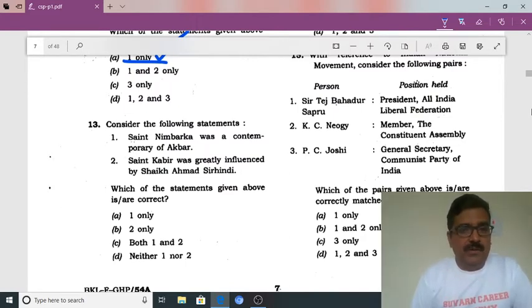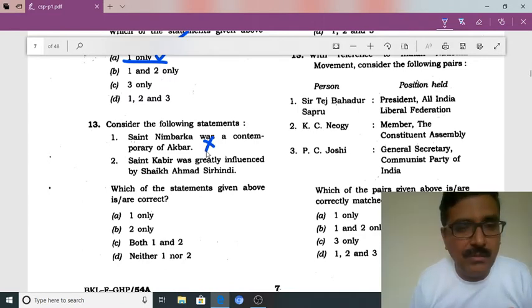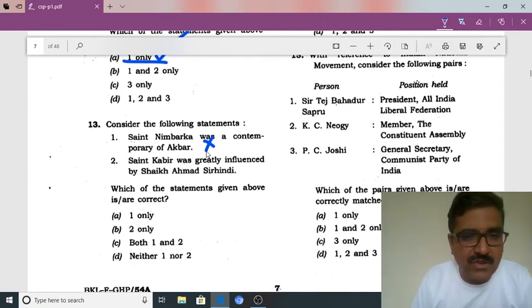Consider the following statement. Saint Kabir was the contemporary of Akbar. No, because they were in different periods of time. They were in different centuries. How can they be contemporary? No, this is not correct. The first statement is wrong.